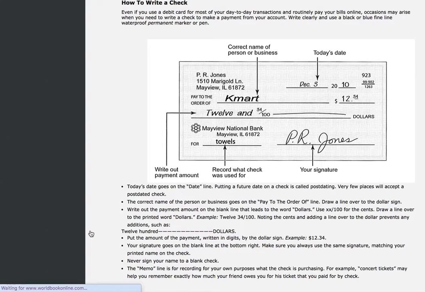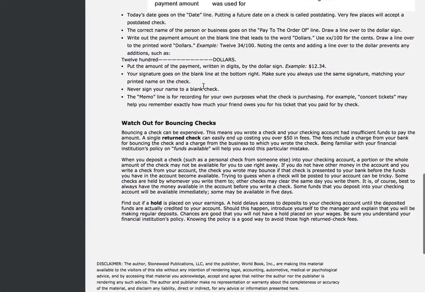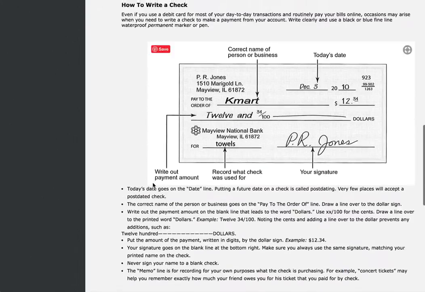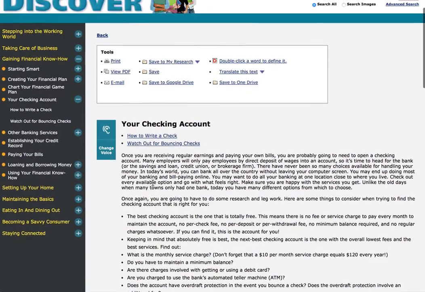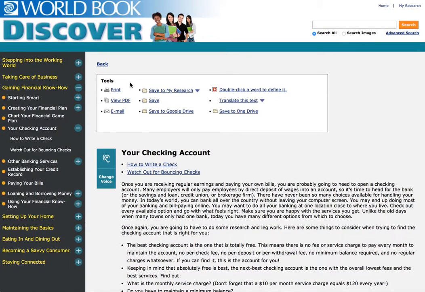And so how to write a check. And it will actually tell you how to write a check. And just like always, you can print it, you can email it, you can save it, you can have somebody read it to you. This is definitely some need-to-know information. This is great for a high school class. This is great for your young adults right now who are at home and need a little extra know-how.